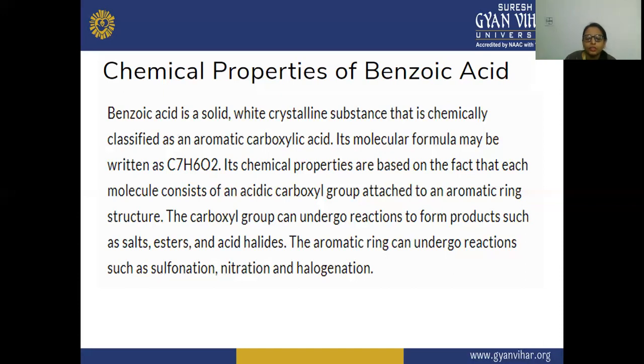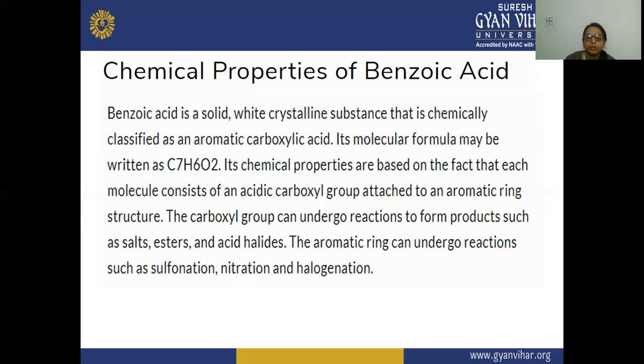The chemical properties of benzoic acid are based on the fact that each molecule consists of an acidic carboxylic group which is attached to an aromatic ring structure. This carboxylic group is acidic in character, and it is attached to the aromatic ring.